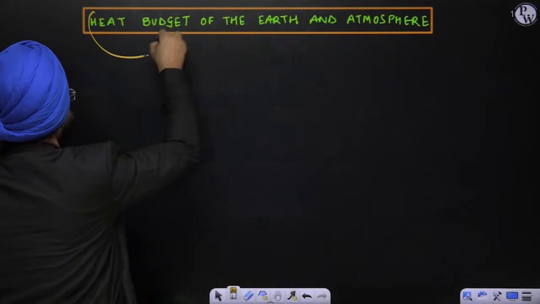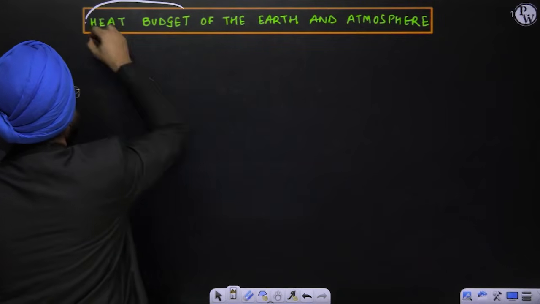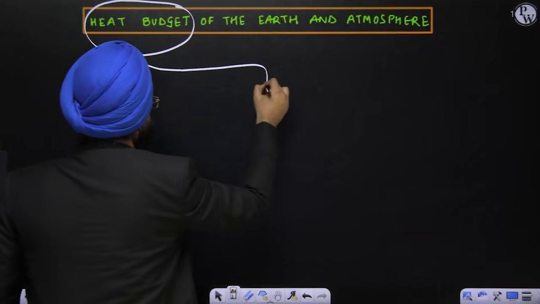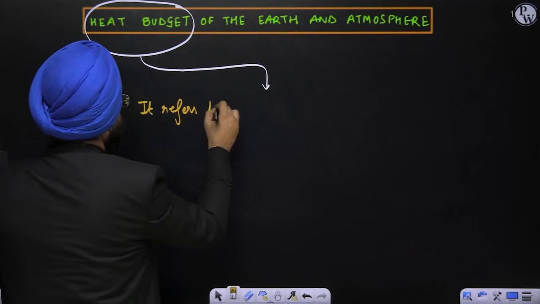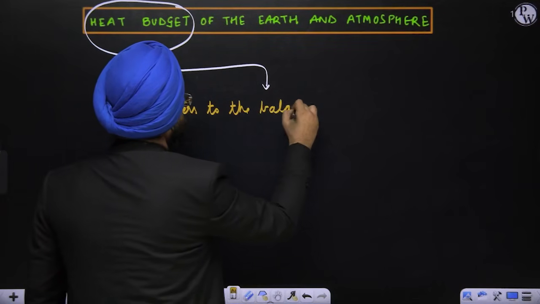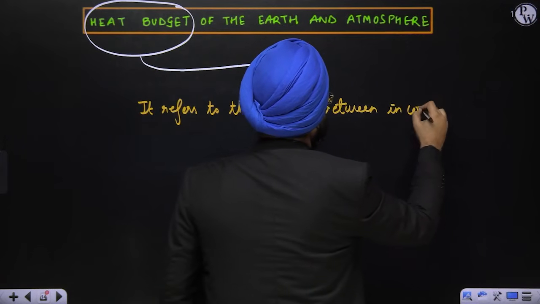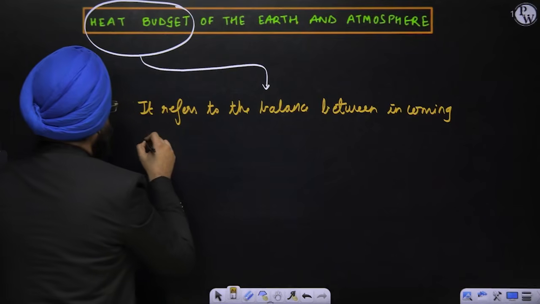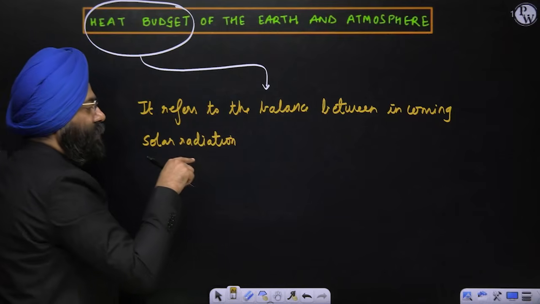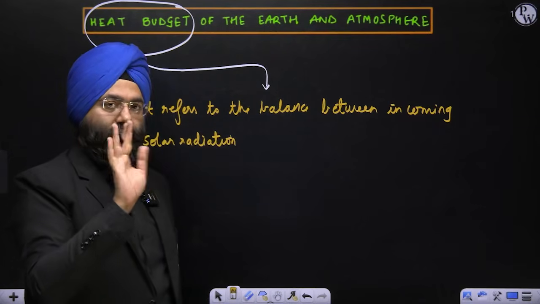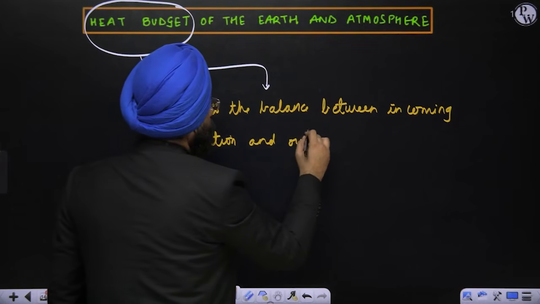When I talk about heat budget, it refers to the balance between incoming solar radiation. Now, just tell me one thing. When I say incoming solar radiation, what do I mean? I mean insolation. And what do I mean? Short wave. Clear? So, it refers to the balance between the incoming solar radiation and the outgoing